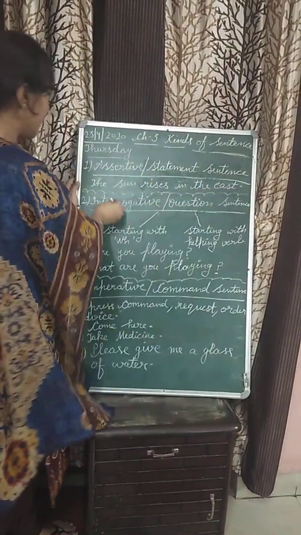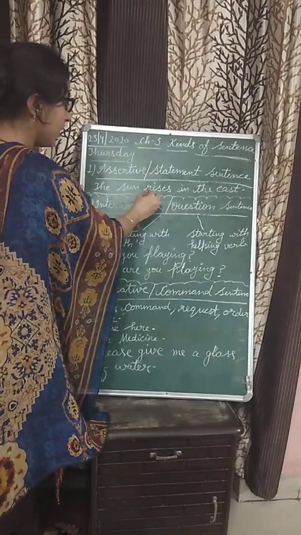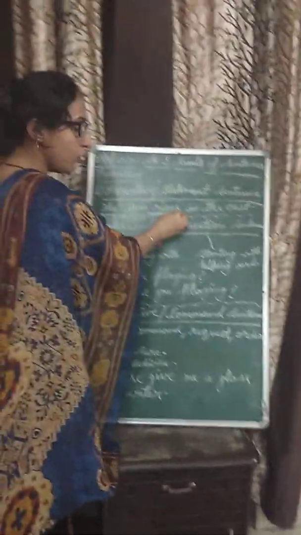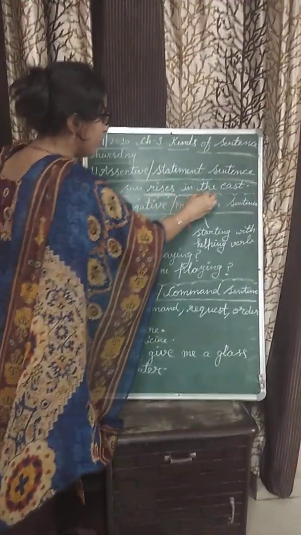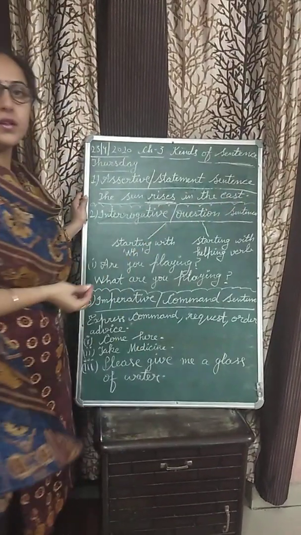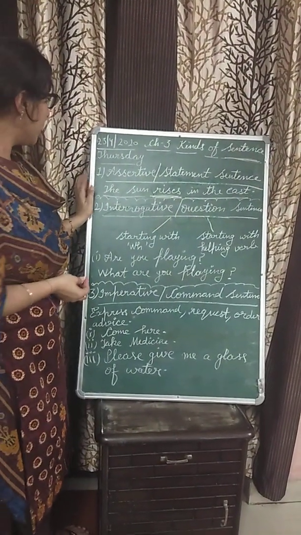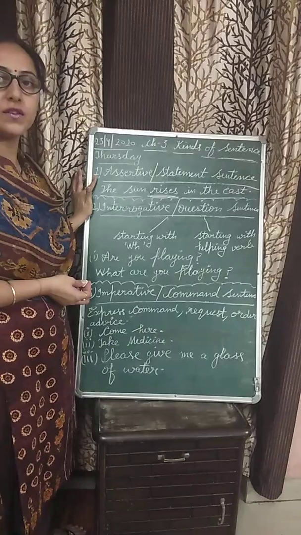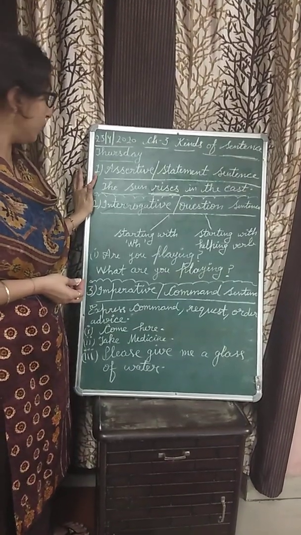Okay, beta? Here subject is the sun. Rises is a doing word or a verb, and where it rises, in the east. Okay, beta? So first type of sentence, I hope it is clear to you.